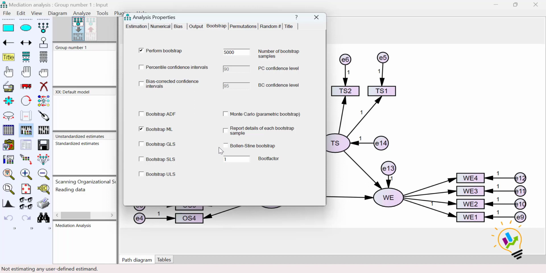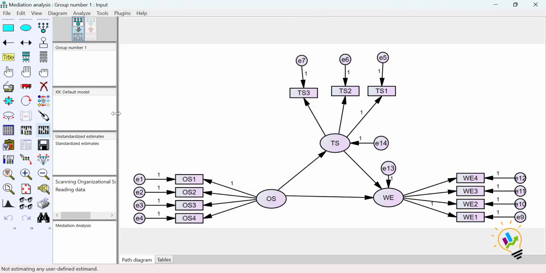And select the very important one, Bollen-Stine bootstrap. So one is perform bootstrap for 5000 bootstrap samples, then click bootstrap ML and Bollen-Stine bootstrap. Now close this window and calculate estimates.